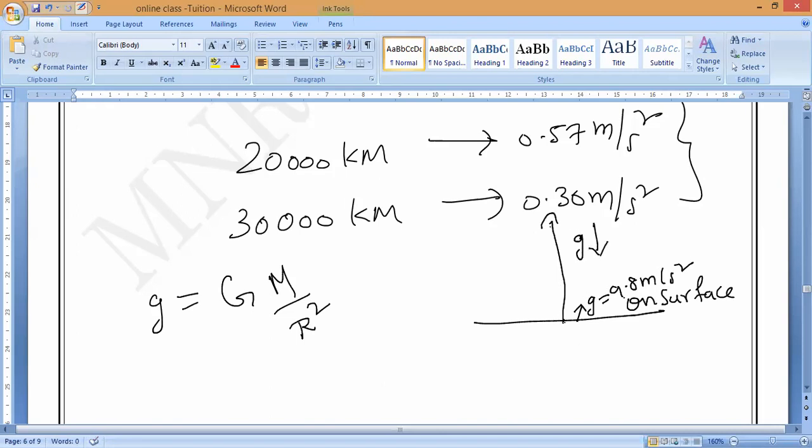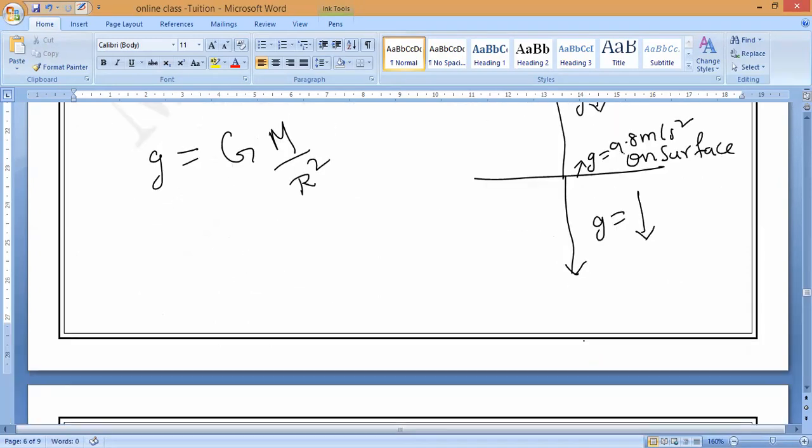In the same way, if you keep on going inside the earth also, what is happening? g value decreases only. Do you understand? g value will decrease only. And finally, above 50,000 kilometers, g value will become 0. Same way, at the center of the earth also, g value will become what, guys? Zero. Okay. Don't remember the formula, because inside the earth this formula is not applicable, but g keeps on decreasing.